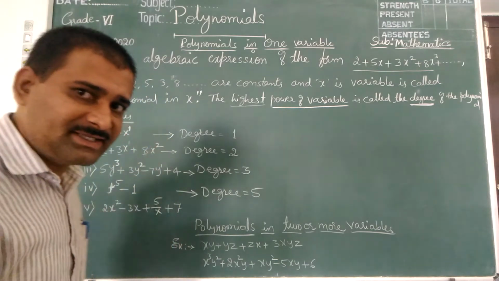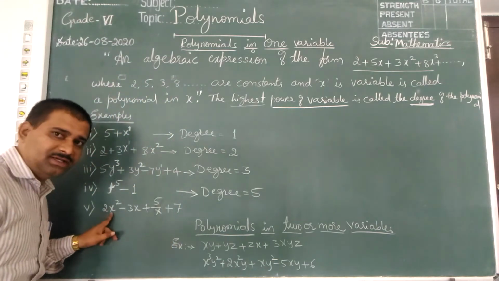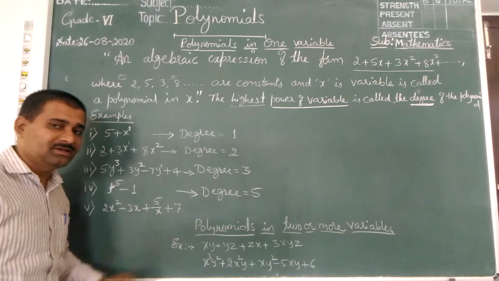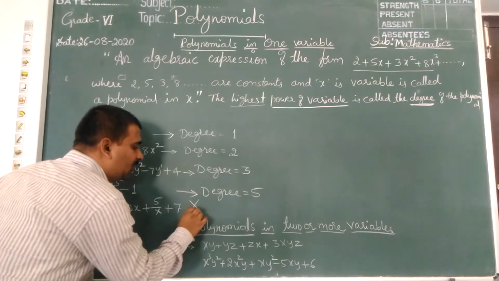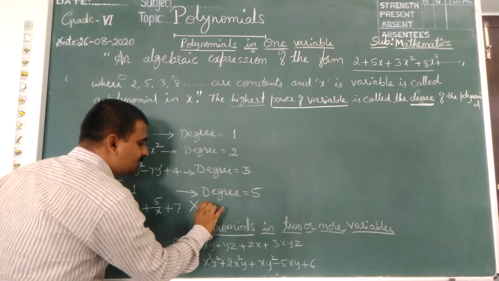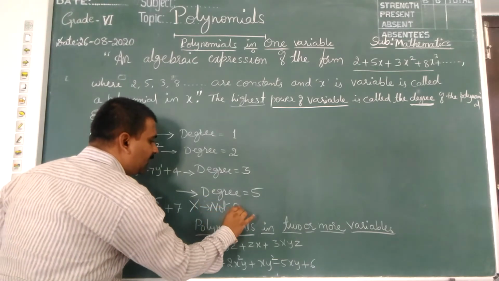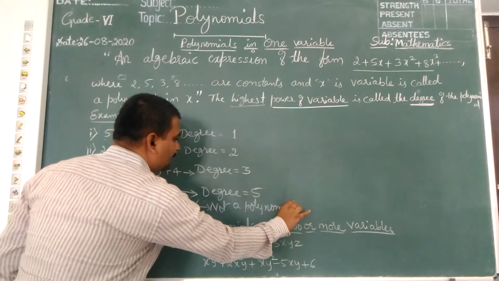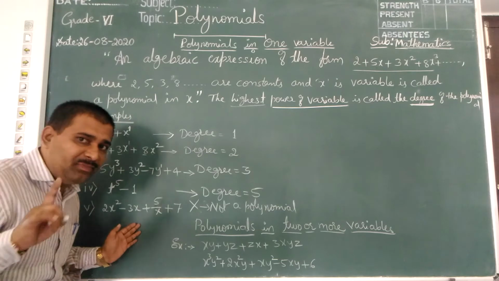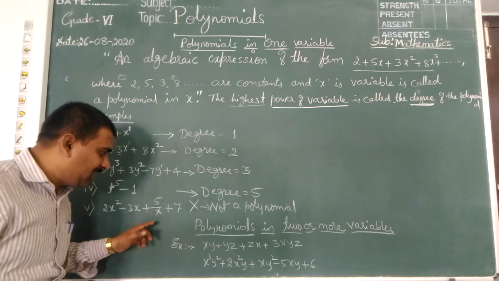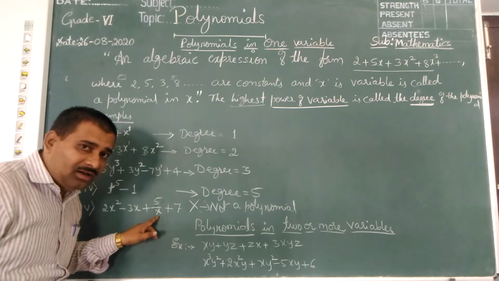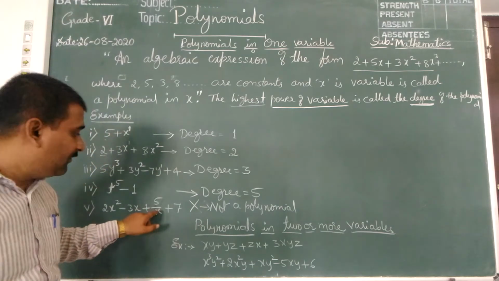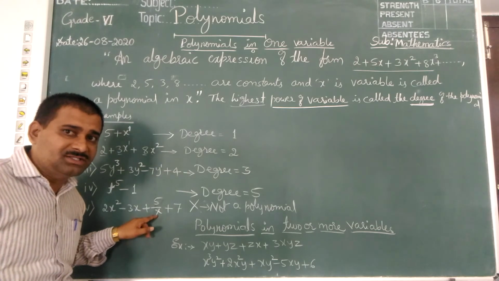Interestingly, children, see the last example: 2x square minus 3x plus 5 divided by x plus 7. It is not at all a polynomial. You should know why. Any expression in which the variable is in the denominator is not a polynomial. Variable should not be in the denominator.